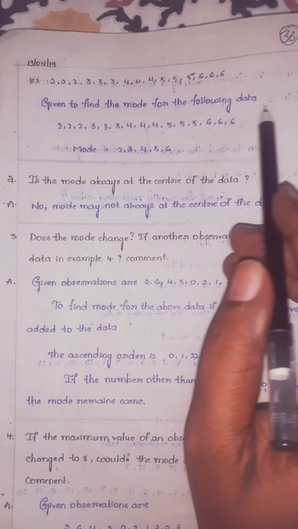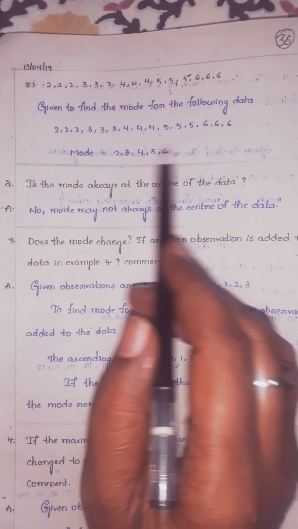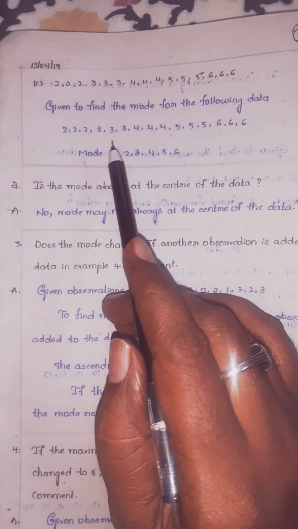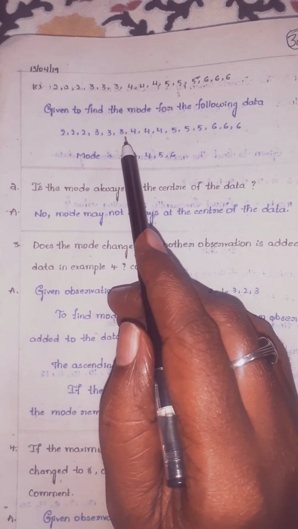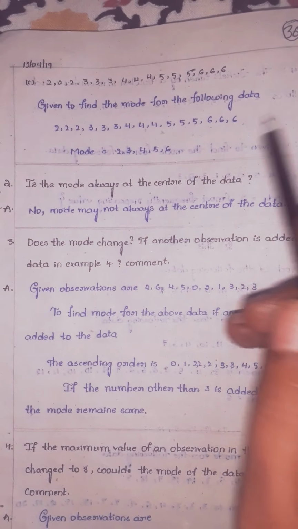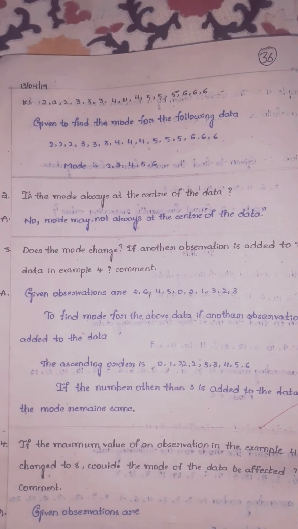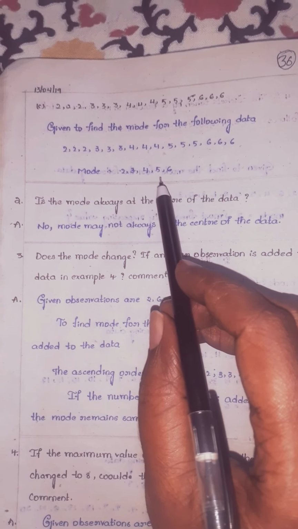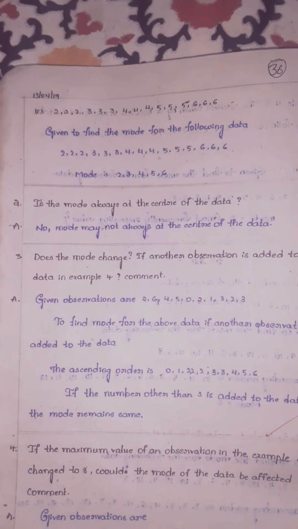So this is the information given, children: find the mode for the following data. Here, see children, the data is already in ascending order. 2 is repeating 3 times, 3 is repeating 3 times, 4 is repeating 3 times, 5 is repeating 3 times, 6 is repeating 3 times. Therefore, what is the mode, children? 2, 3, 4, 5, 6.